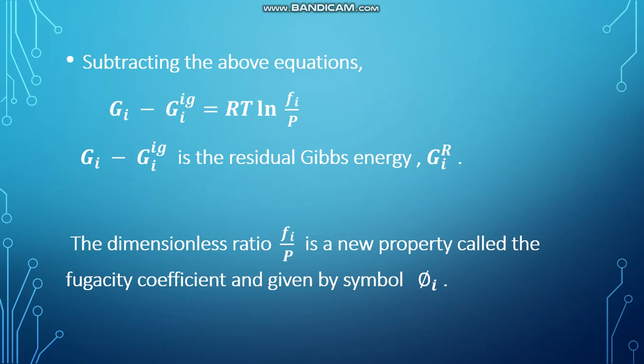Subtracting the above two equations, Gi minus Gi^ig is equal to RT ln (fi/P). Here Gi minus Gi^ig is the residual Gibbs energy, Gi^R. The dimensionless ratio fi/P is a new property called the fugacity coefficient, given the symbol phi i.